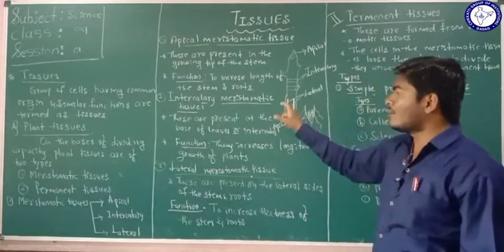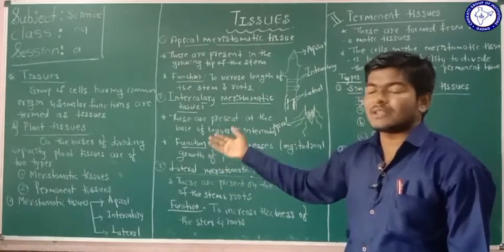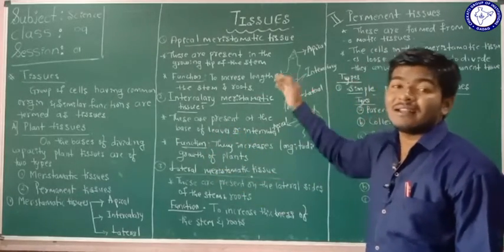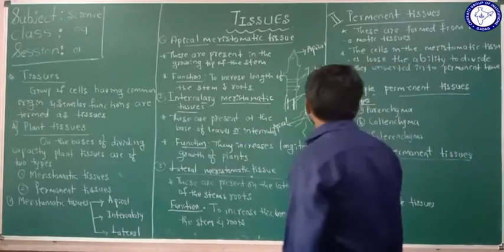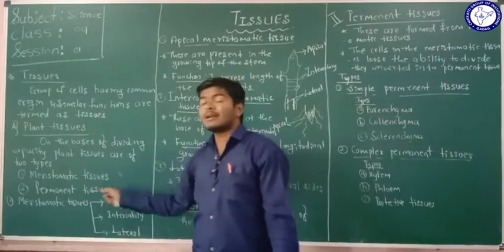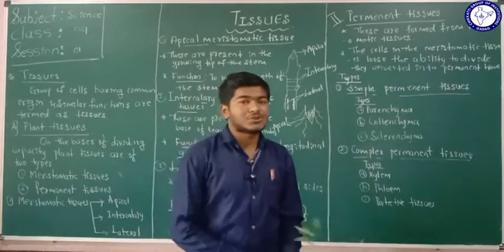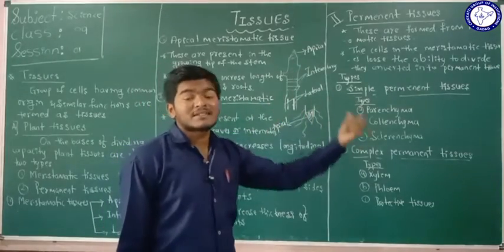This is all about the meristematic tissue, one of the types of plant tissue, and these are the types of the meristematic tissue. And now we are going to consider the second type of the plant tissues, that is permanent tissue. These permanent tissues are formed from the meristematic tissues.